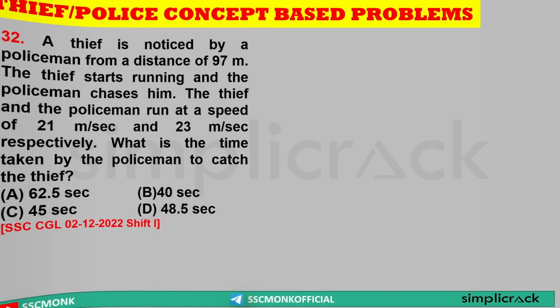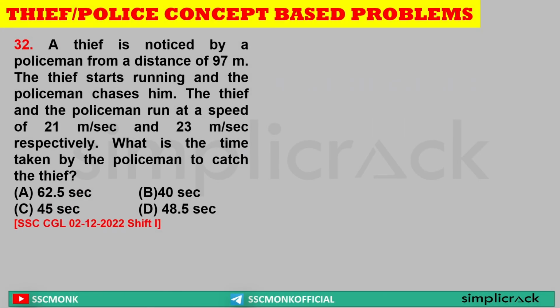Next. A thief is noticed by a policeman from a distance of 97 meters. The thief starts running and the policeman chases him. The thief and the policeman run at the speed of 21 meters per second and 23 meters per second. Now, sir, the thief was 97 meters away. The thief was running at 21, the police running at 23. So what is the relative speed? 23 minus 21.